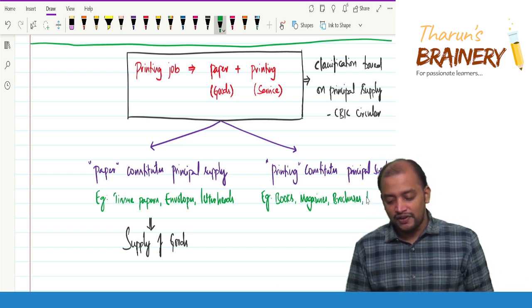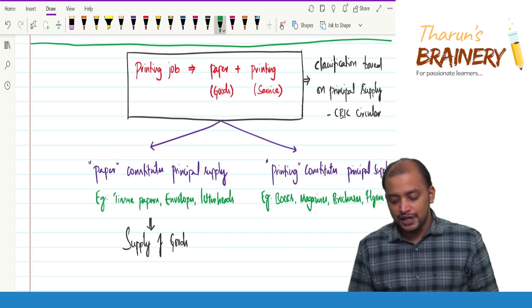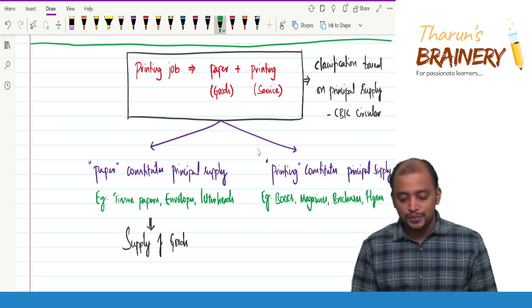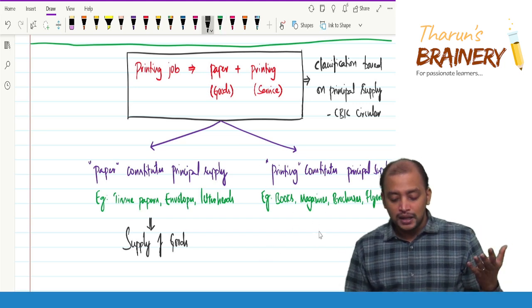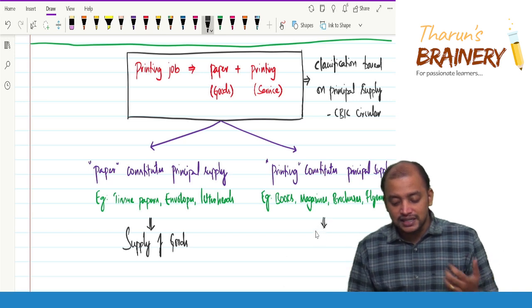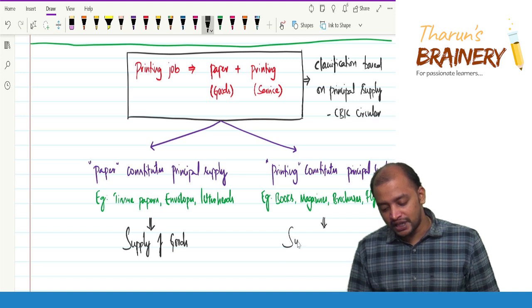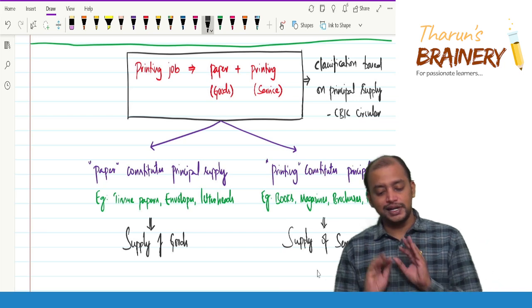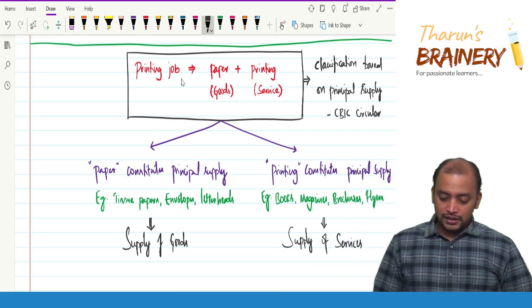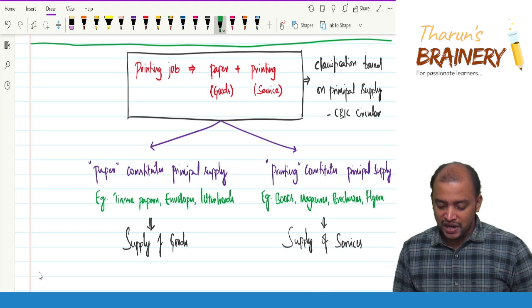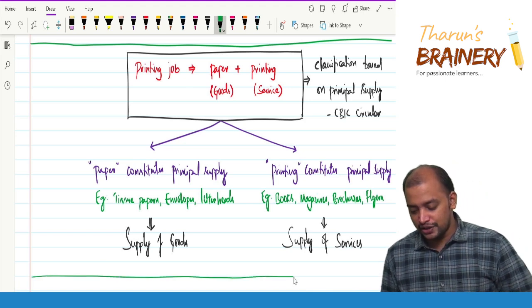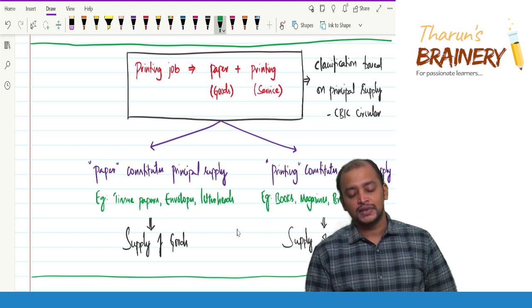So in all these cases, what constitutes principal supply is printing. Material used is just ancillary. The paper is just ancillary. So therefore it will be coming under supply of services. Clear? So this is the CBIC circular in relation to printing activity.